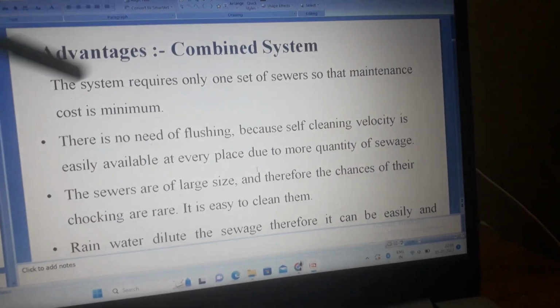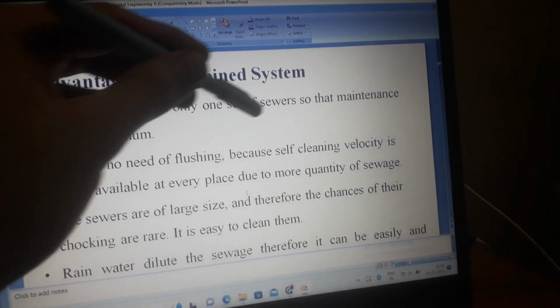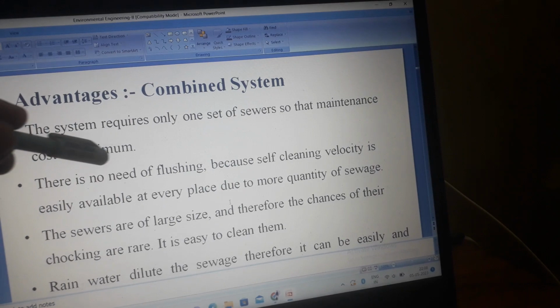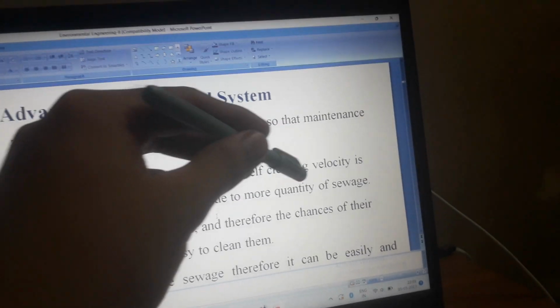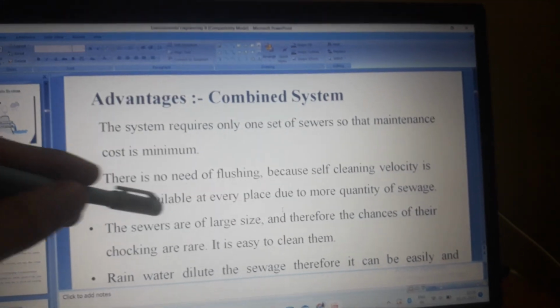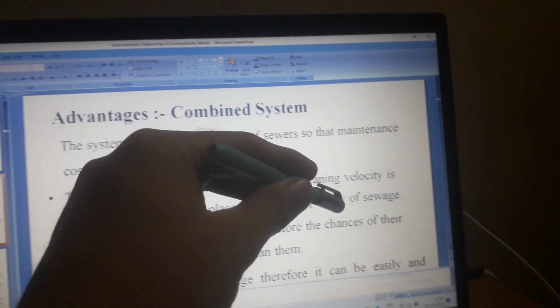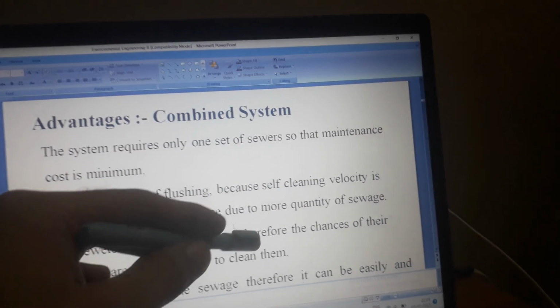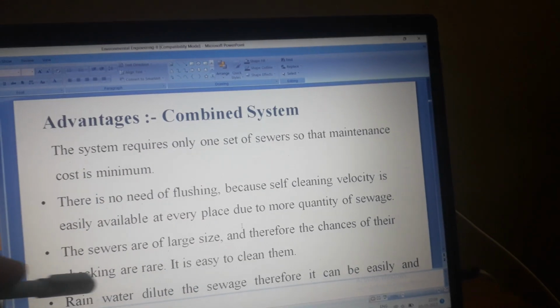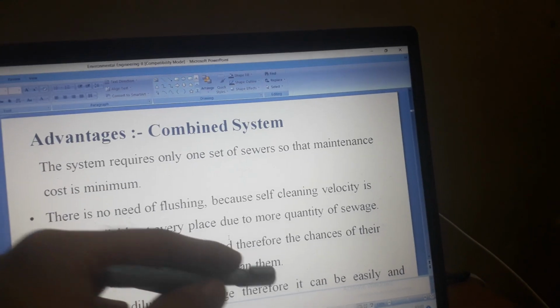Advantages of combined system. The system requires only one set of sewers so that maintenance cost is minimum. There is no need of flushing because self-cleaning velocity is easily available at every place due to more quantity of sewage. The sewers are of a large size and therefore the chances of their choking are rare. It is easy to clean them.